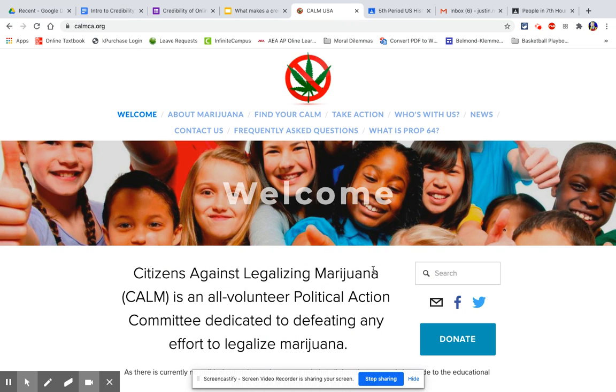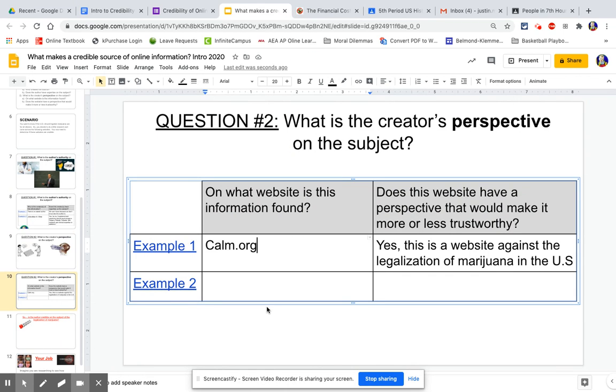So if this website is all about Citizens Against Legalizing Marijuana, they obviously have a bias. They have a perspective that they're only going to put out information that shows how bad marijuana happens to be. Whether or not that's truthful, this website doesn't have any incentive to post anything that might suggest that marijuana has benefits. So the website that has this information is calmca.org right here.